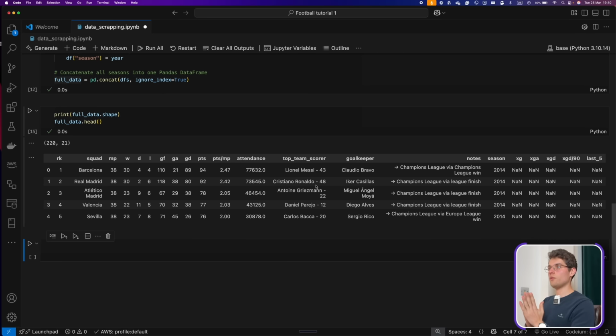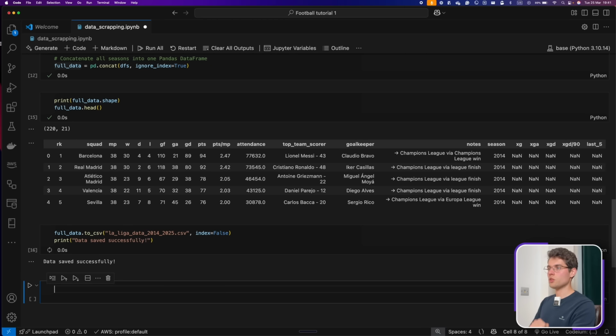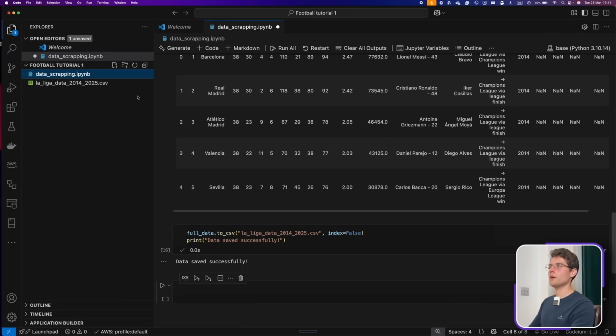So now we finished scraping the data. We have the 11 seasons that we needed, and we just wanna save them so that we can reuse them in a new and clean data set. So what we can do is put full_data to CSV. We give it a name. A descriptive name is always better. So 2014 to 2025, and we print the message that it was saved successfully. We just do it, and boom, it's all there.